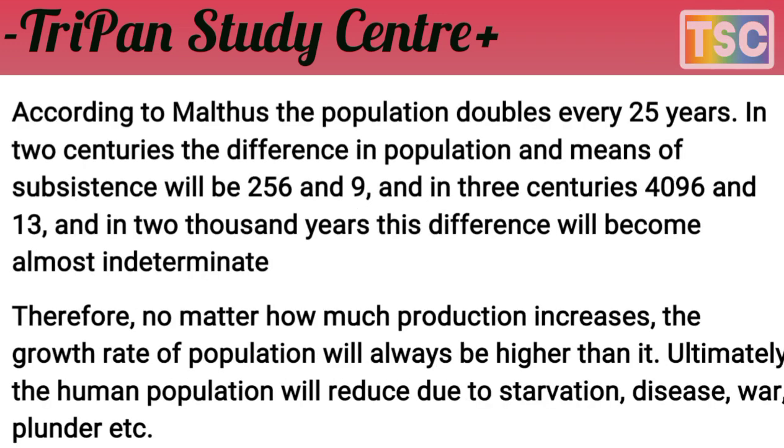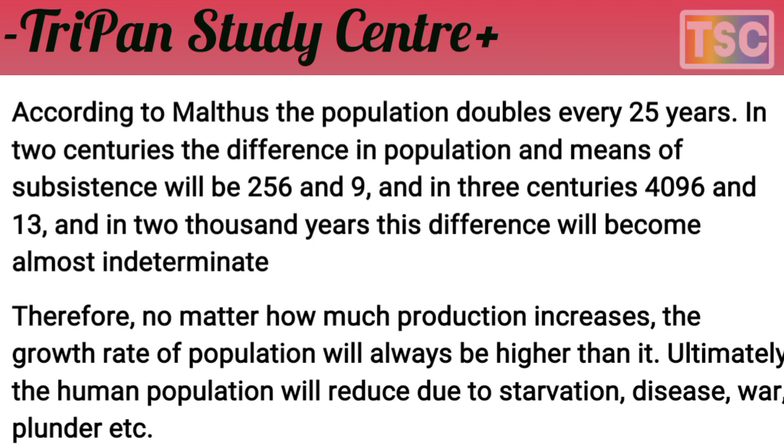According to Malthus, the population doubles every 25 years. In the 2nd century, the difference between population and means of subsistence will be 256 to 9. It means population grows to 256 but resources only to 9. The population grows rapidly, and resources do not grow as rapidly.